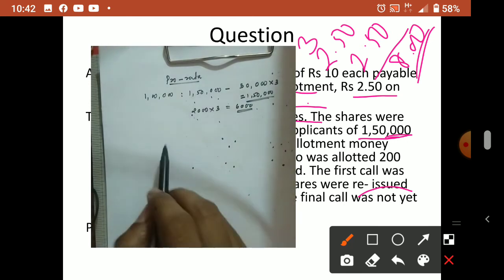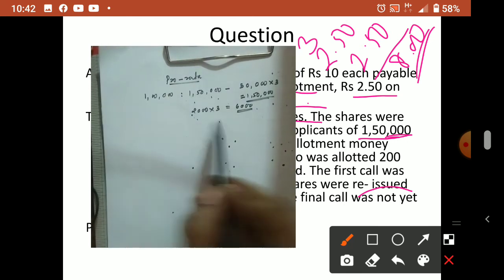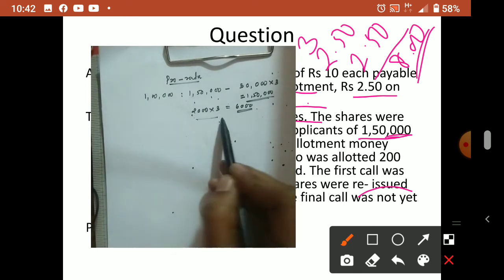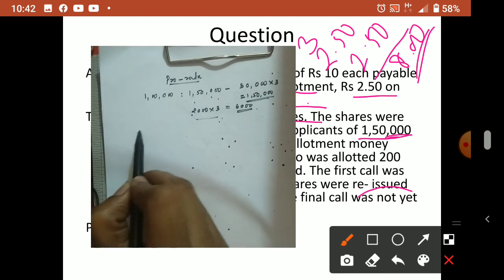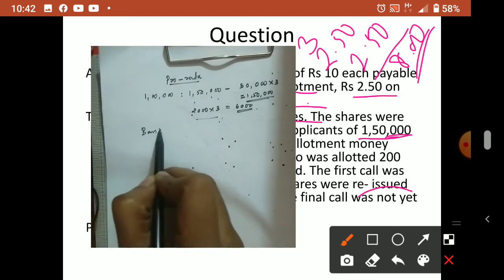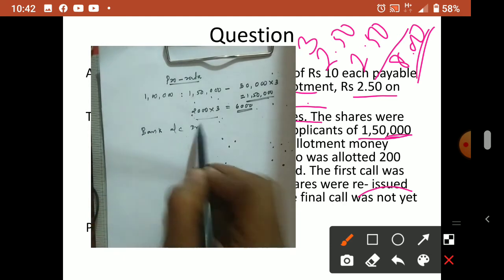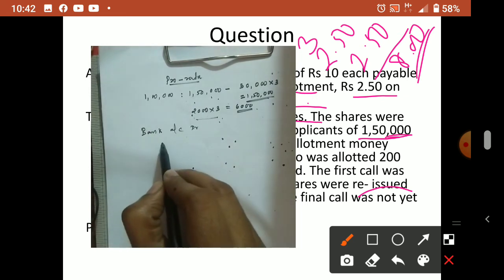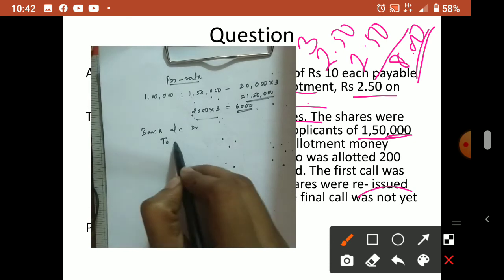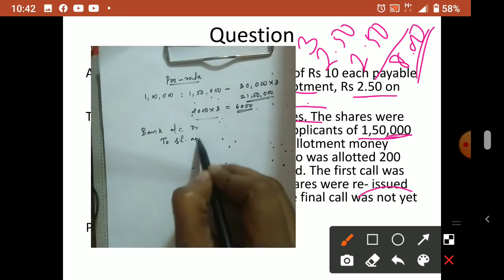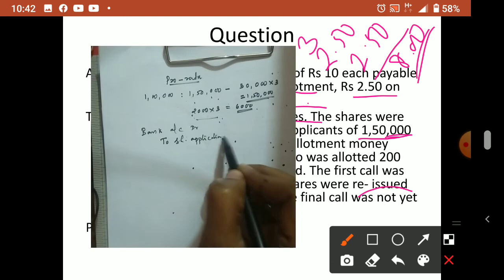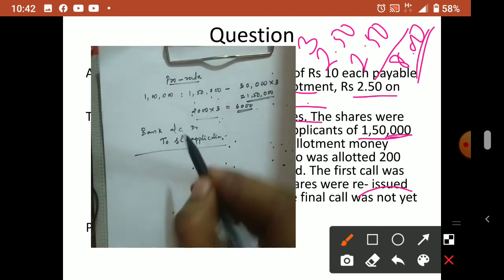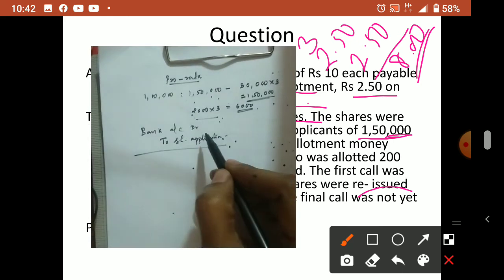Okay, so along with this, I'll tell you the journal entries also. Then afterwards, I tell you the calculation. So first journal entry, what you have to write: Bank account debit, to share application. When you make the journal, draw it properly with the format and all. Okay, I am using some abbreviations in between. You can write properly. So narration I am not writing, you write it. Okay, so received share application money.